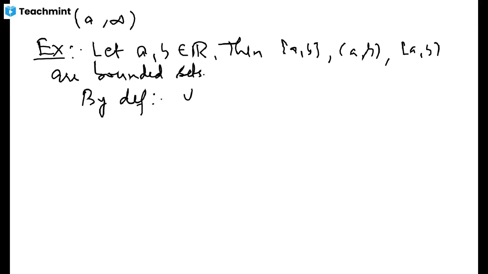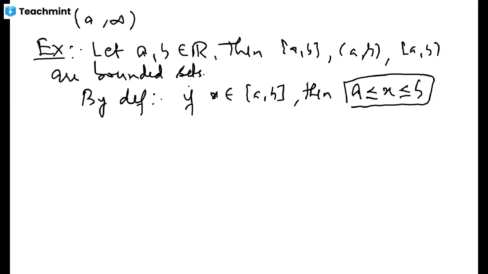if x is an element of this set [a, b], then the definition of this interval says that, since it is a closed interval, it has to be greater than or equal to a and less than or equal to b. So every element of this closed interval [a, b] satisfies this inequality.